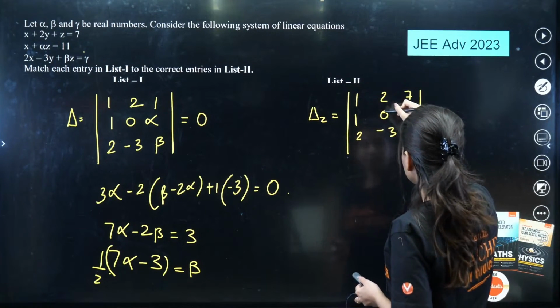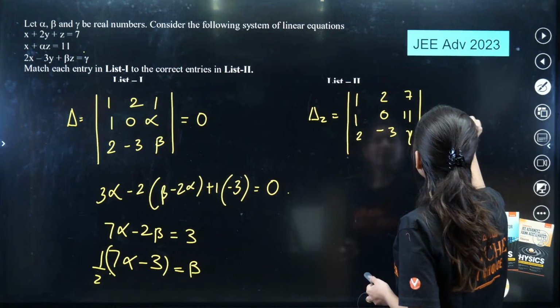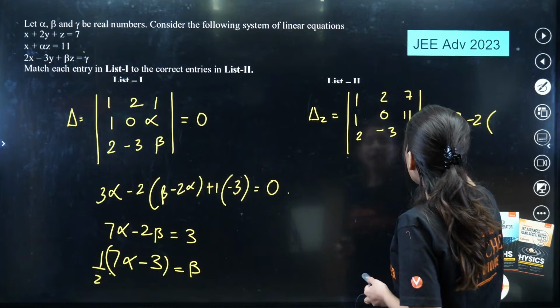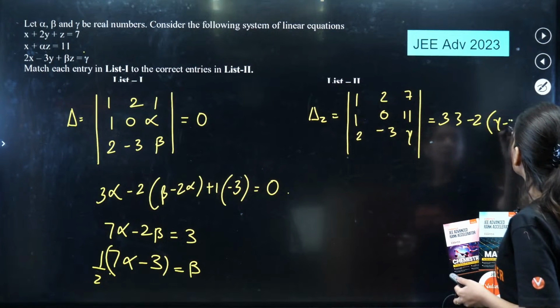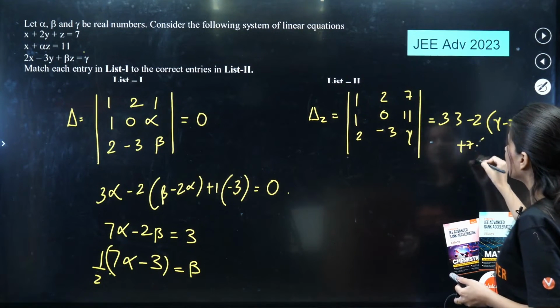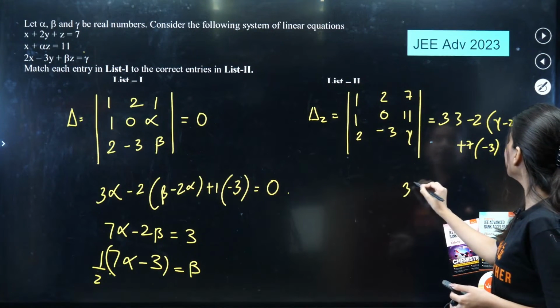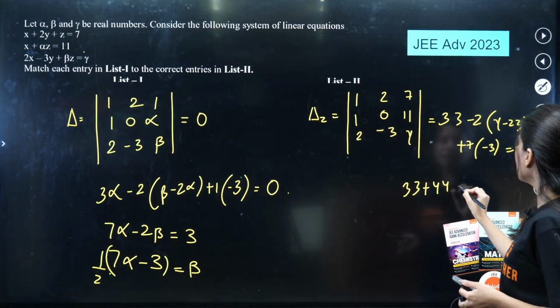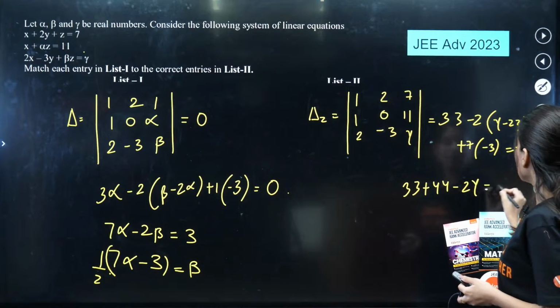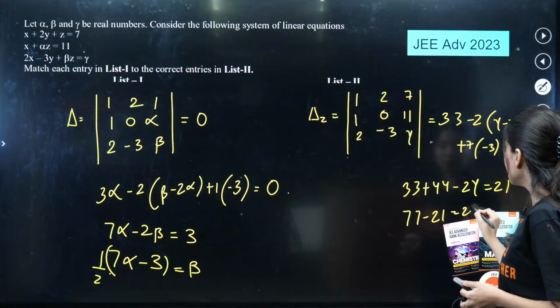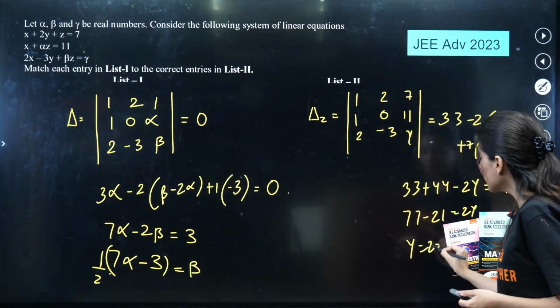So 1, 0, and then this is 33 minus 2, then we are going to get gamma minus 22. Then plus 7 minus 3 is equal to 0. So 33 plus 44 minus 2 gamma is equal to 21. So we are going to get 77 minus 21 is equal to 2 gamma. So gamma is coming out as 28.